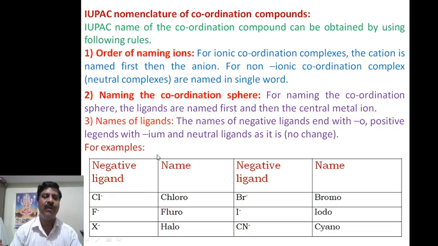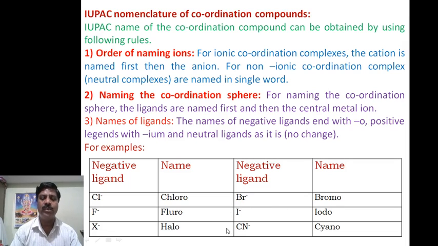This is the naming. For example, for negatively charged ligands: chloride is named chloro. Fluoride is fluoro. Halide is halo. Bromide is bromo.